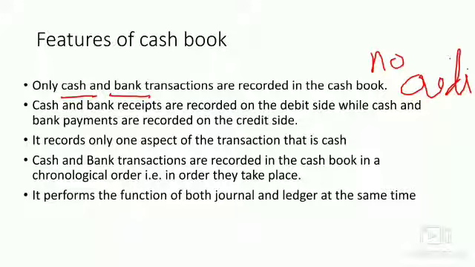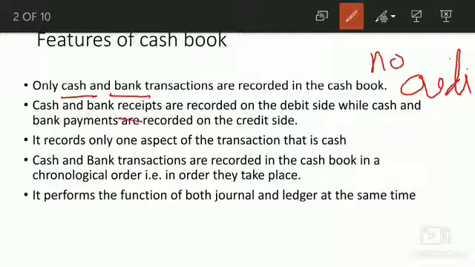Second, cash and bank receipts are recorded on the debit side, while cash and bank payments are recorded on the credit side. We should make a note: receipts on the debit side and payments on the credit side. Third, it records only one aspect of the transaction, that is cash. We know that in accounting, dual aspect is followed, so every transaction must have at least two aspects. But in the cash book, we record only one aspect, that is related to cash.